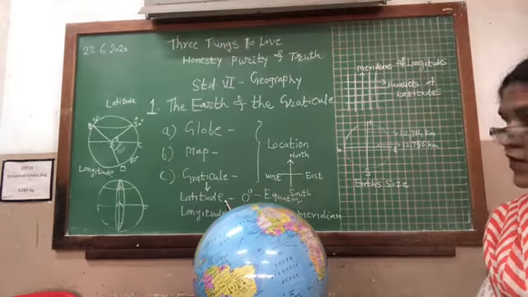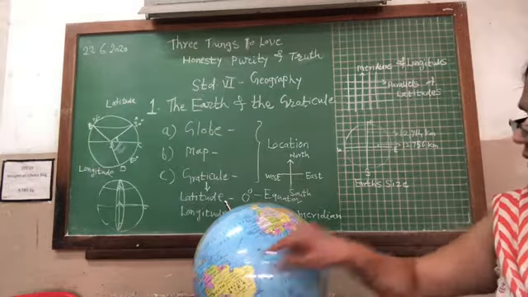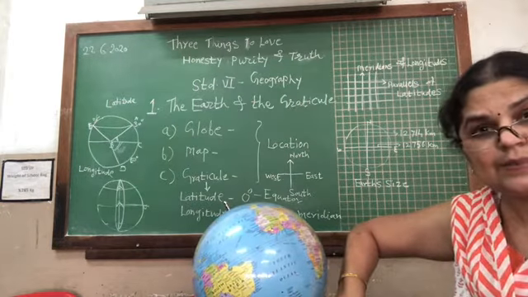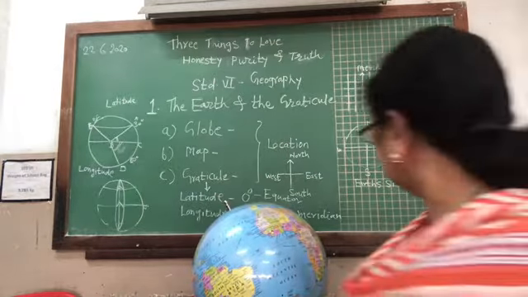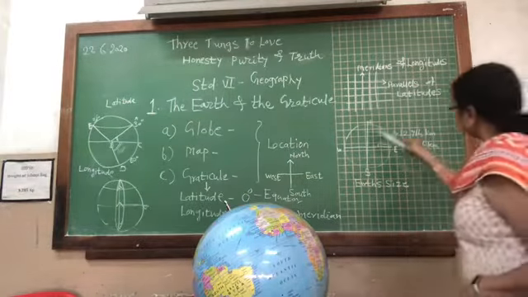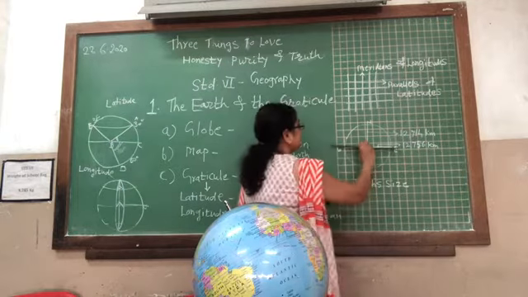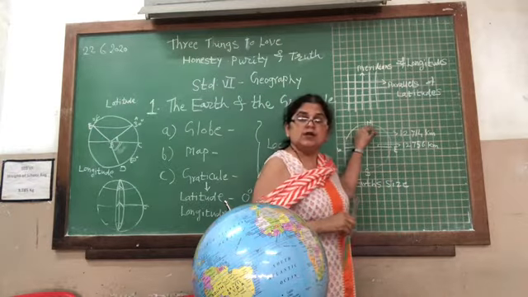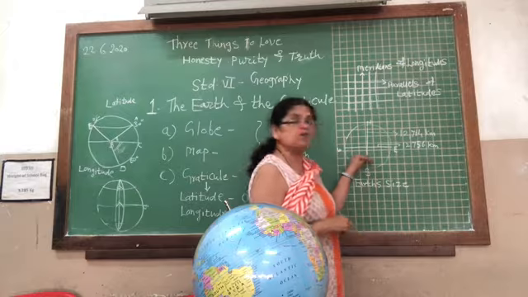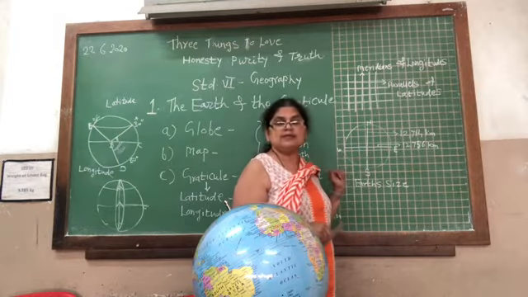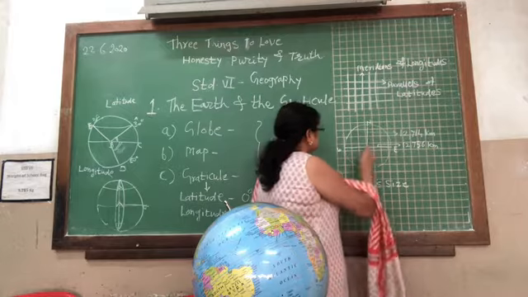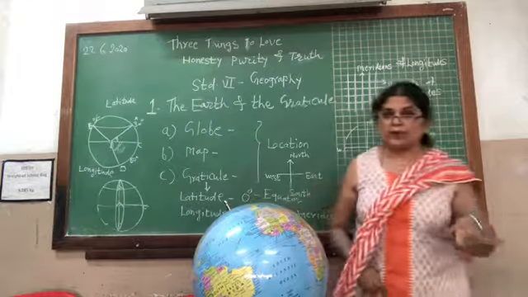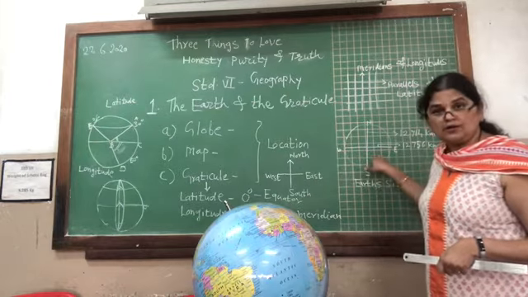Now this is the earth, which gets divided into two parts. This line 0 divides a part as the northern hemisphere and a part in the southern hemisphere. This is north and this is south. We can see that this is the circle. This line divides one part and another part. The part which lies in the north is called the northern hemisphere. The part which lies in the south is called the southern hemisphere. This is the 0 degrees latitude, called the line of equator, and this is the longest chord on the earth.